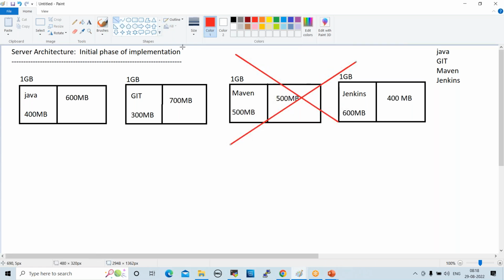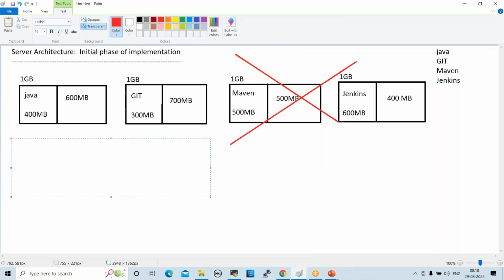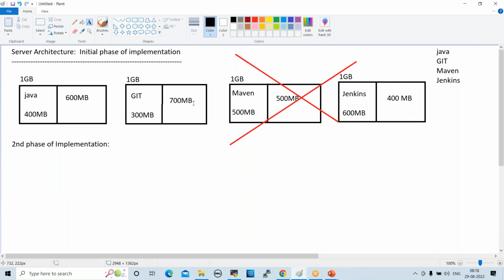After 2000, slowly, the second phase of implementation came. In the second phase of implementation, project teams used to take higher capacity servers.